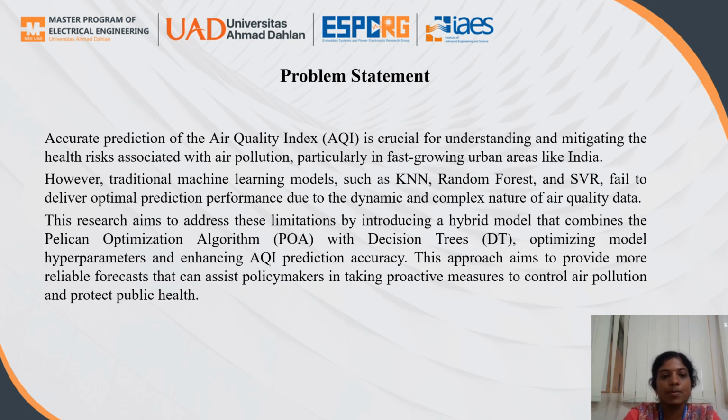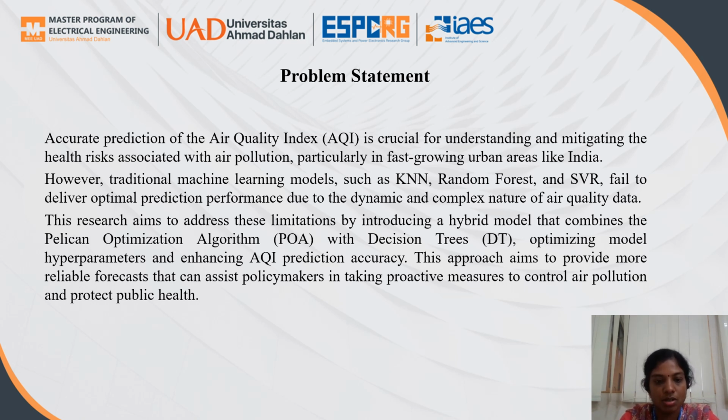The problem statement here is that accurate prediction of the air quality index is critical for understanding and mitigating the health risks associated with air pollution, particularly in fast-growing urban areas like India. However, traditional machine learning models like KNN, random forest, and SVR fail to deliver optimal prediction performance due to the dynamic, complex nature of air quality data.